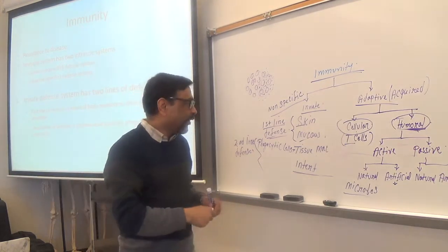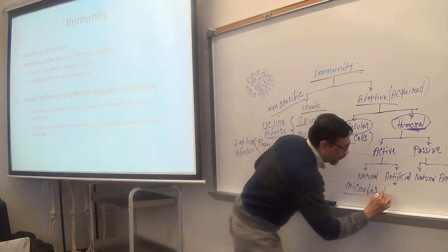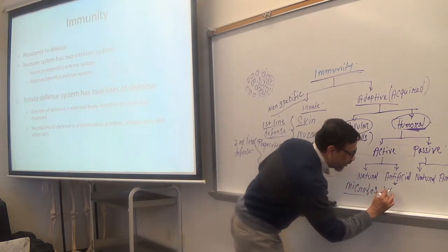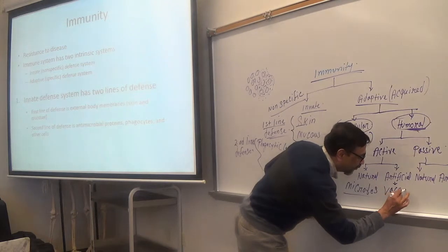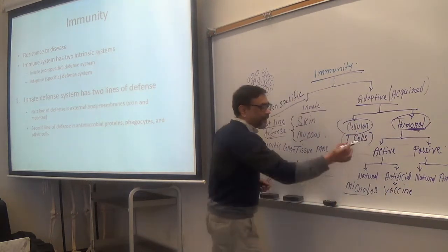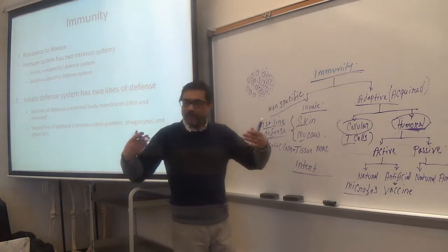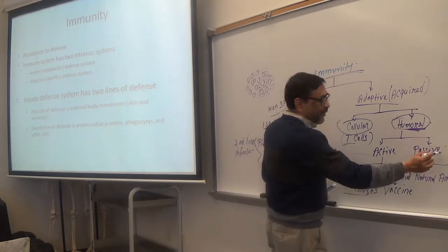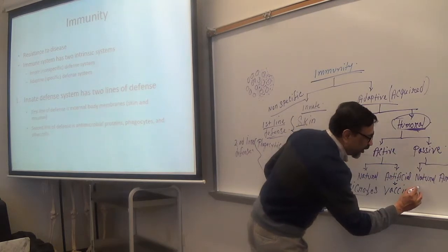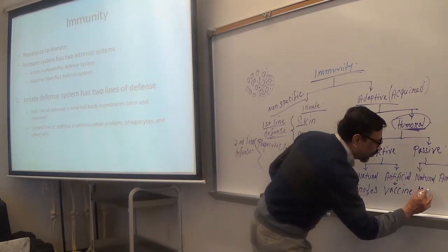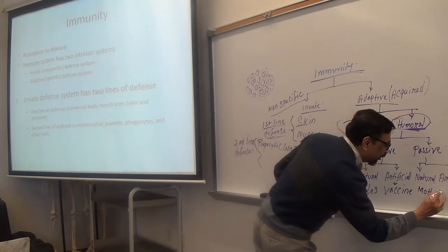Make sense? So active artificial is vaccine. Active natural is microorganisms. When they enter, your body actively produces antibodies. Passive natural, mother's milk.